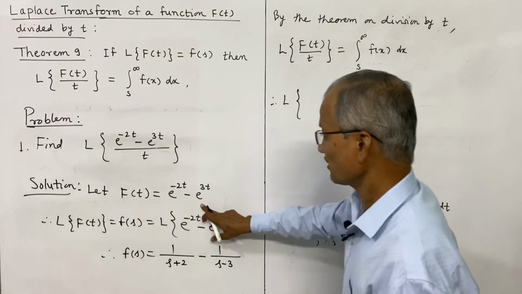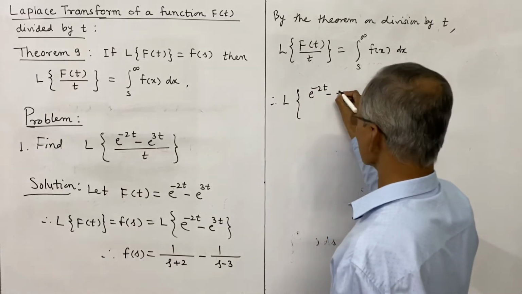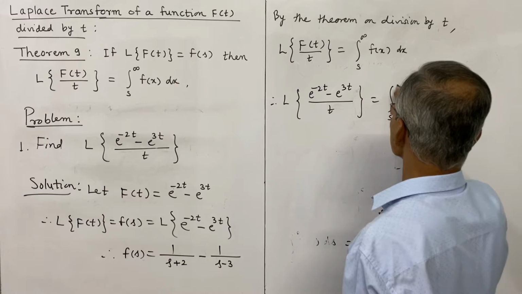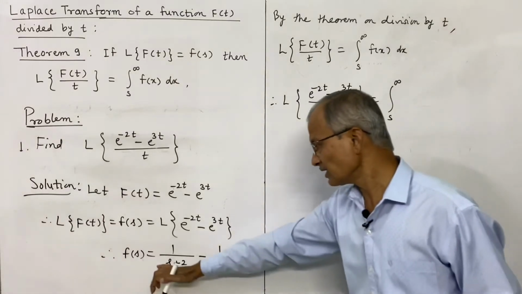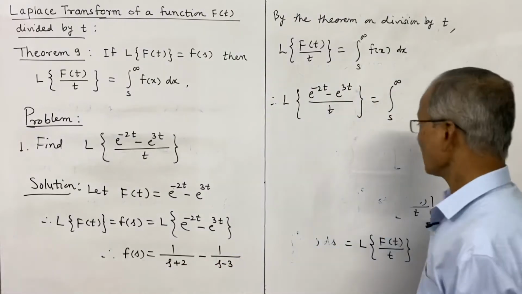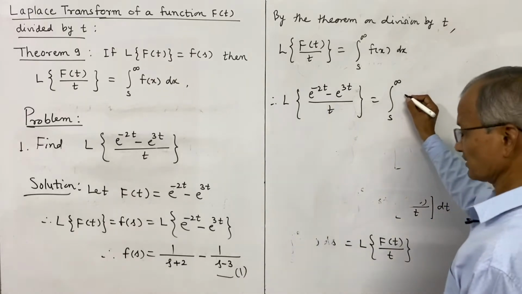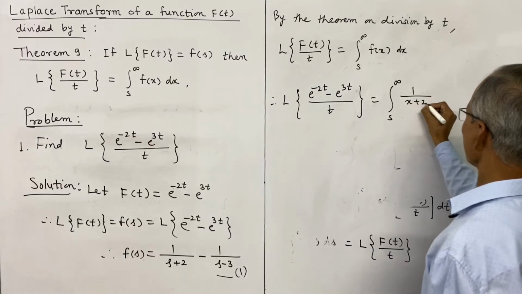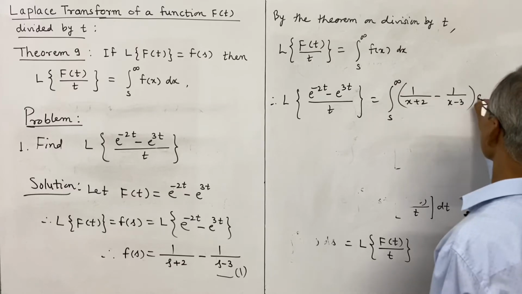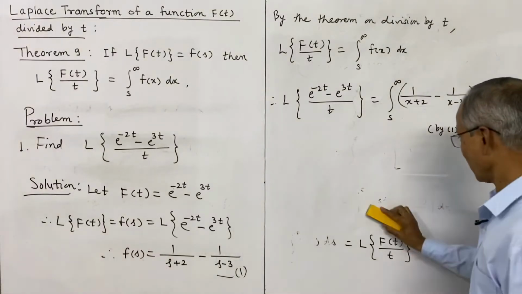We have taken this, and therefore the required transform will be (e^(-2t) - e^(3t)) divided by t is equal to the integral s to infinity. So what is f(s) is this. So accordingly we can write f(x). Replace s by x, and we may write f(x) as 1 upon x plus 2 minus 1 upon x minus 3 into dx. In place of s we have used x.